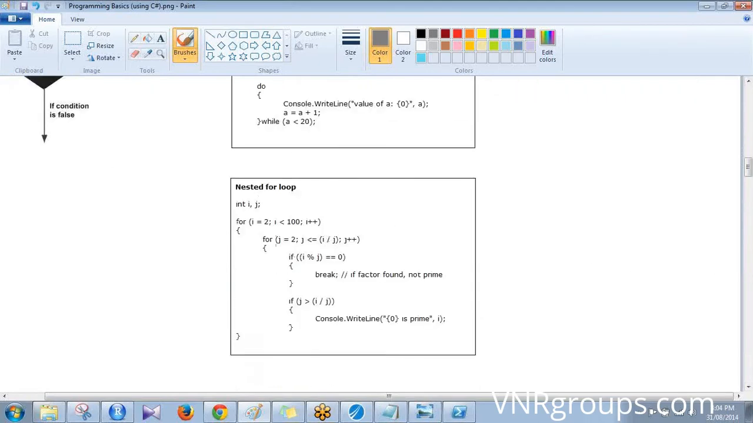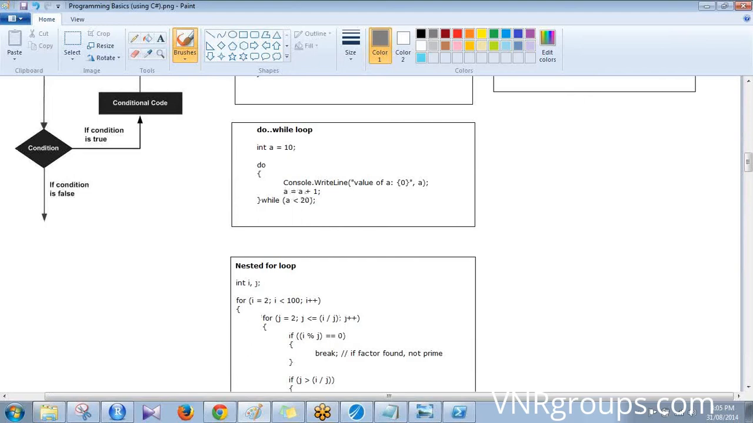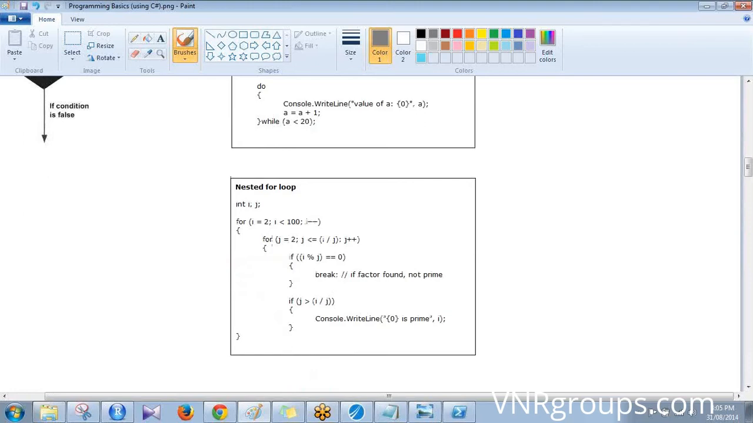See, this is nested for loop. We can write a for loop within a for loop. Here you have declared i and j, and you're saying i equal to 2 and i less than 100 and i++. i++ is another short form of i equal to i plus 1. Yeah, it's the increment of one value. And then inside that you're saying j equal to 2 and j less than some calculation i by j, and j++. So it will loop through i and it will loop through j. This is called nested for loop.